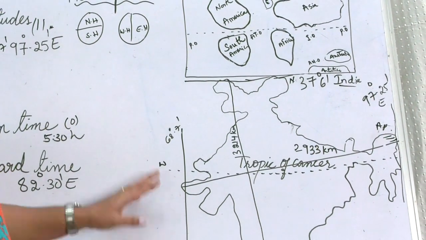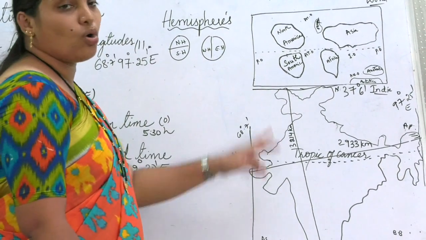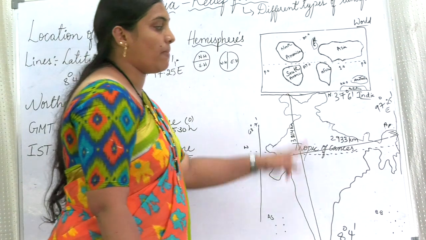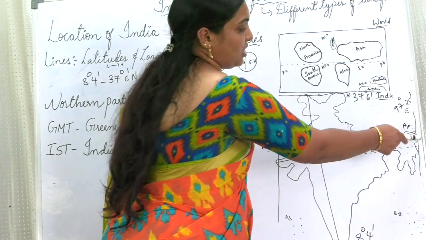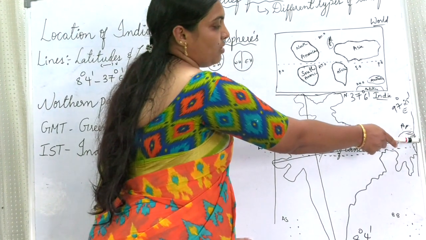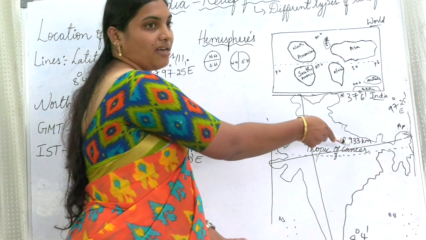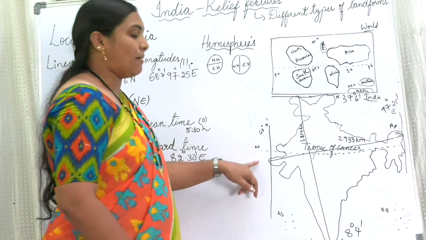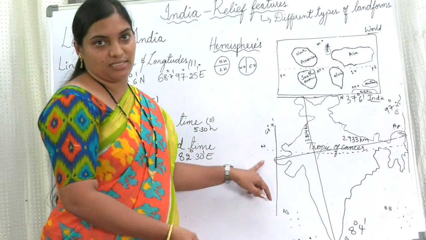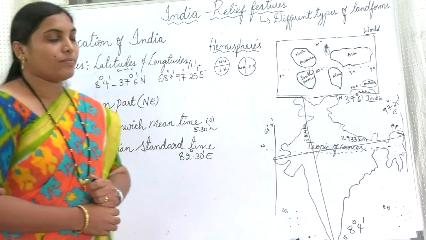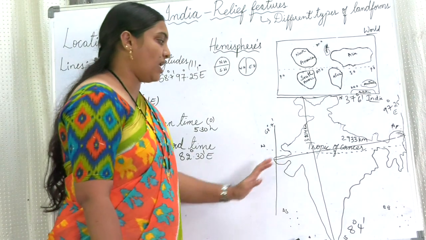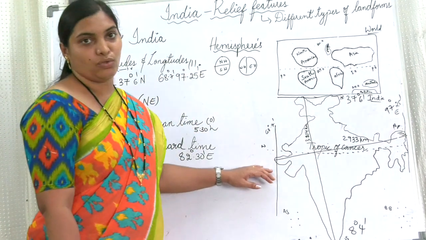Why? Because, as I have told you, many longitudes will be passing. The sun takes 4 minutes to rise on each longitude, and if you add those 4 minutes up and come to Gujarat, it takes 2 hours. So this is the difference between Arunachal Pradesh and Gujarat.